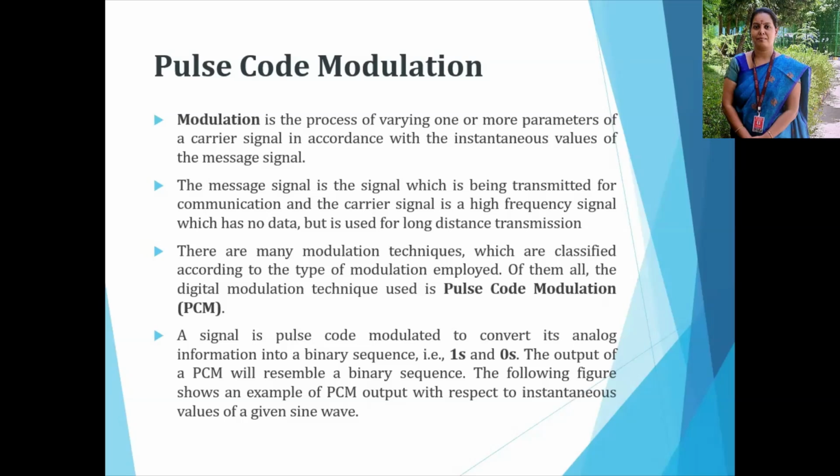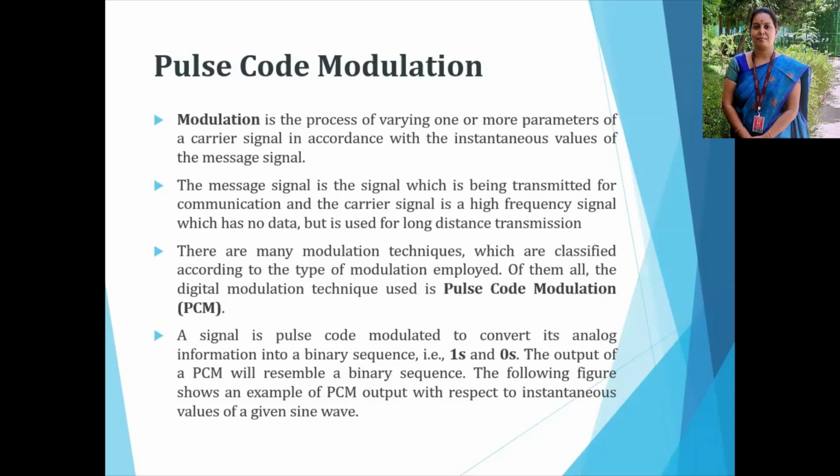Modulating signal here means the message signal. Both are the same: the original information signal, baseband signal, message signal and modulating signal are the same. This message signal is being transmitted for communication, and the carrier is a high frequency signal, while the modulating signal is a low frequency signal. The carrier signal has no data, but it is used for long distance communication or transmission. It is used like a carrier, carrying the information.